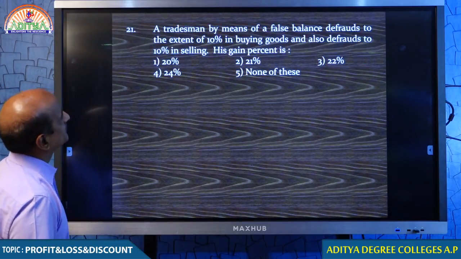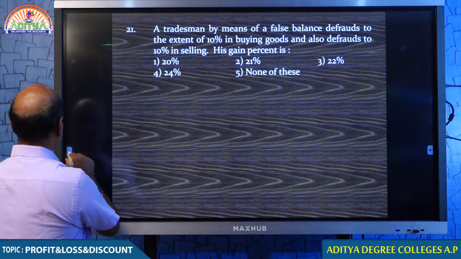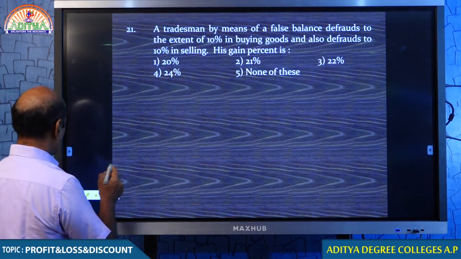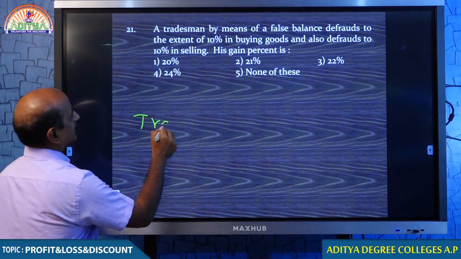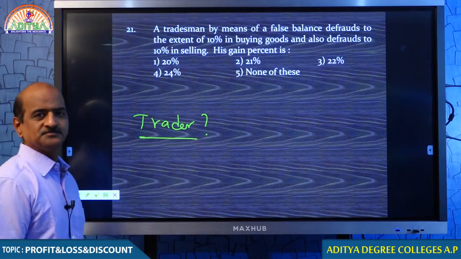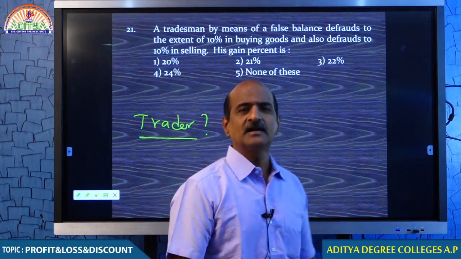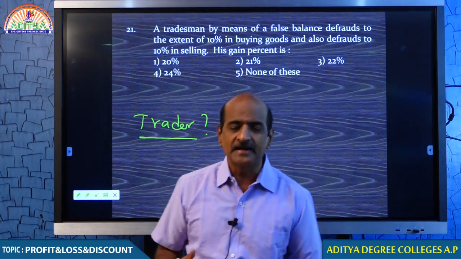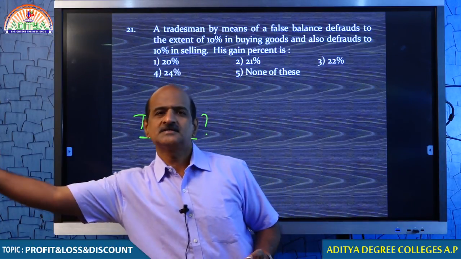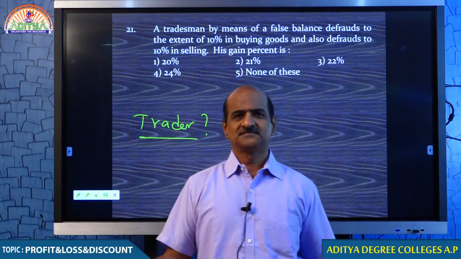Question number 21. A tradesman by means of a false balance. First of all, you must tell me students, who is a trader? What is the meaning of a trader? If I am a trader, I have to get the goods from somebody, I must sell the goods to someone.